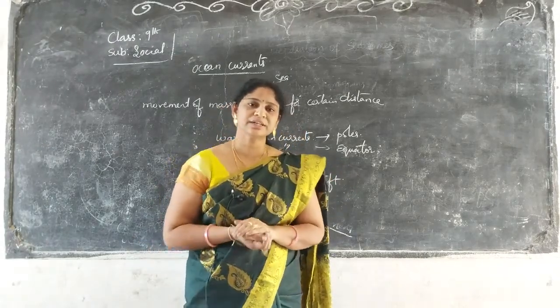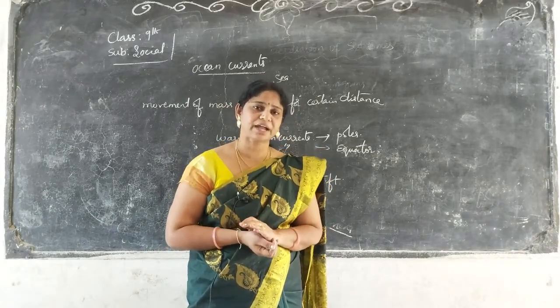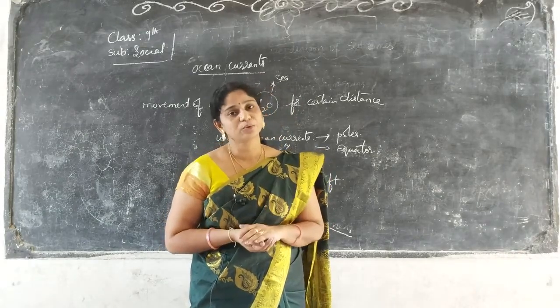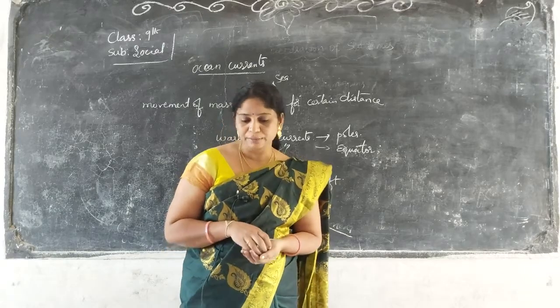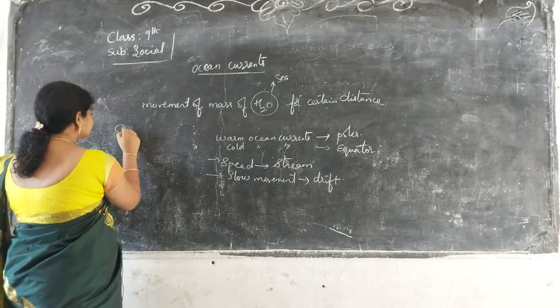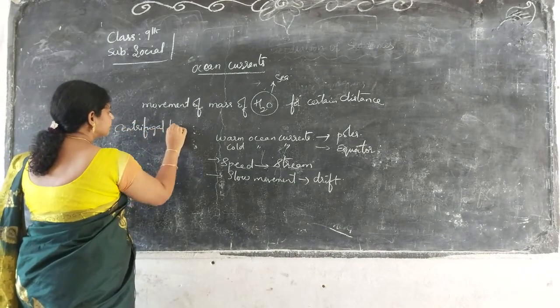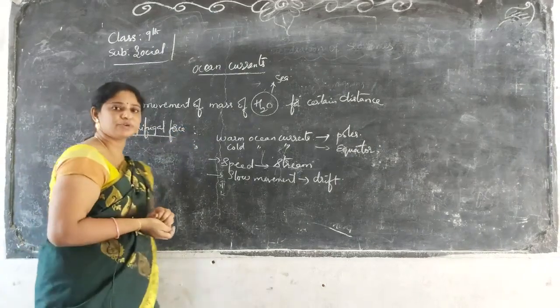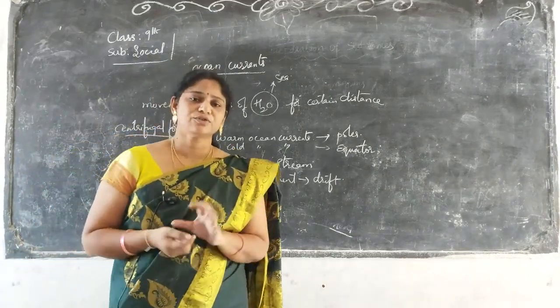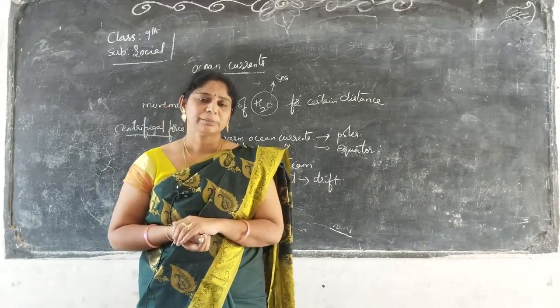So these ocean currents move according to the wind also. There are many factors which affect ocean currents. The first factor we will learn about is centrifugal force. Centrifugal force mainly occurs in the middle of the sea.